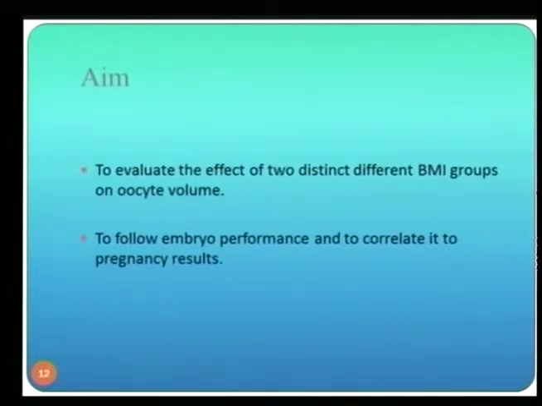So the aim of our study was to evaluate the effect of two distinctly different BMI groups, to follow embryo performance, and to correlate it to pregnancy results. Because what we do know, and there are a lot of articles concerning the effect of obesity on pregnancy rate, is that there are lower fertilization rate, lower implantation rate, and even higher abortion rate.